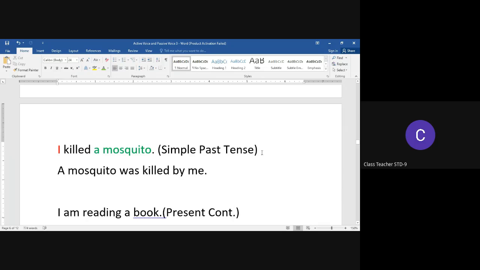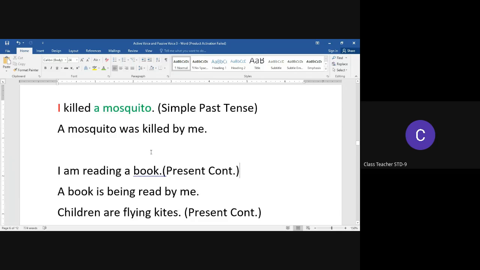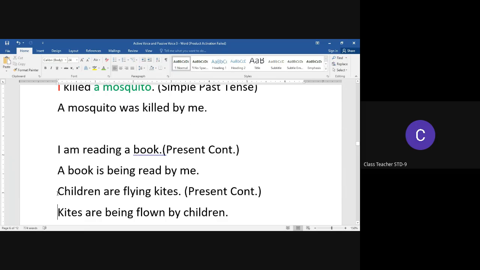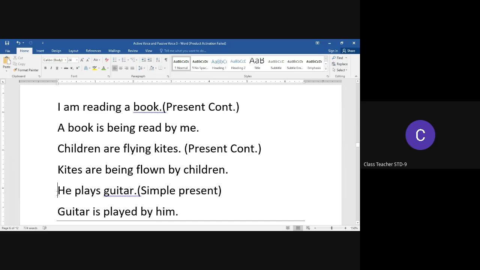I killed a mosquito changes to a mosquito was killed by me. I am reading a book, which is in present continuous tense, changes to a book is being read by me. Children are flying kites changes to kites are being flown by children. He plays guitar transforms to guitar is played by him.